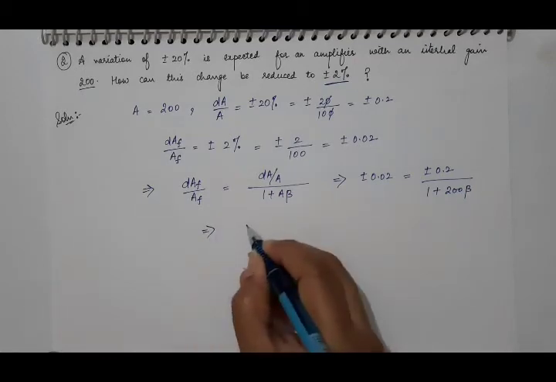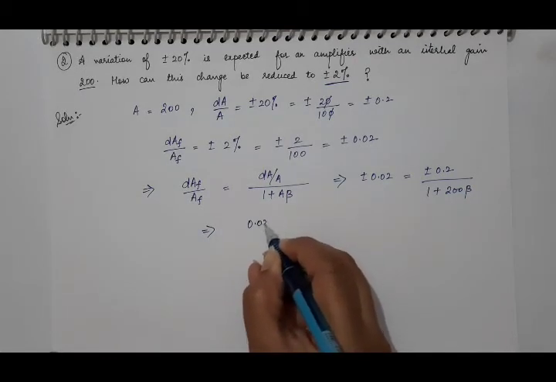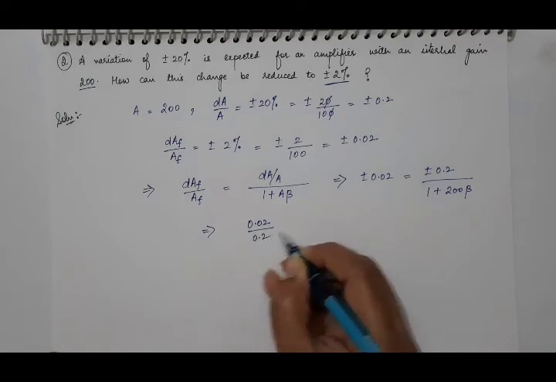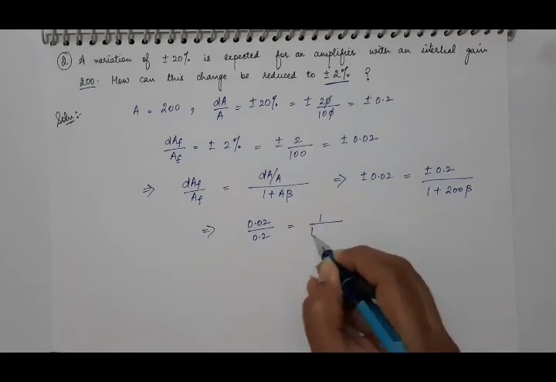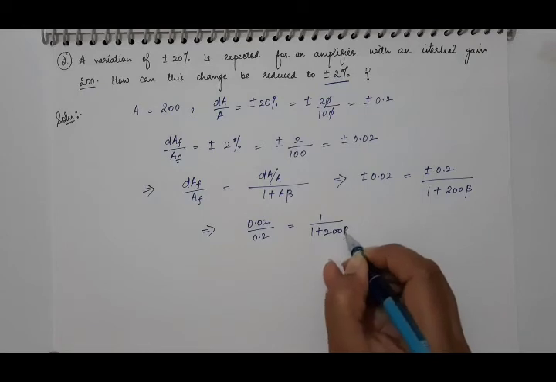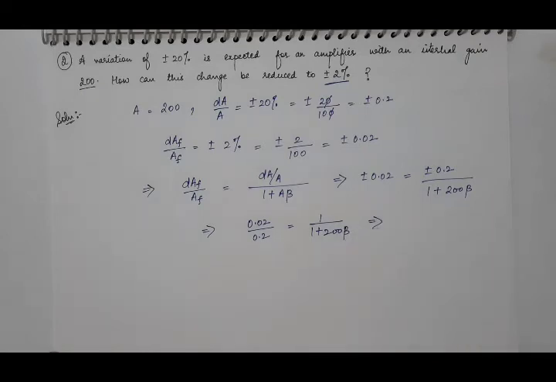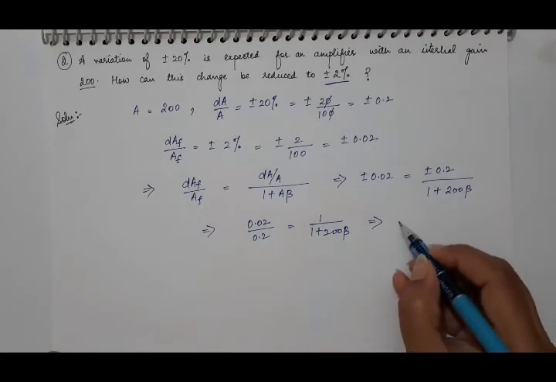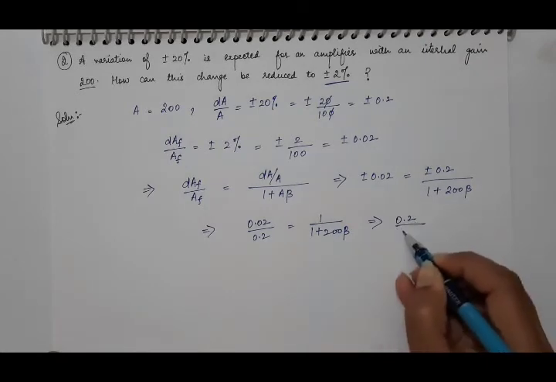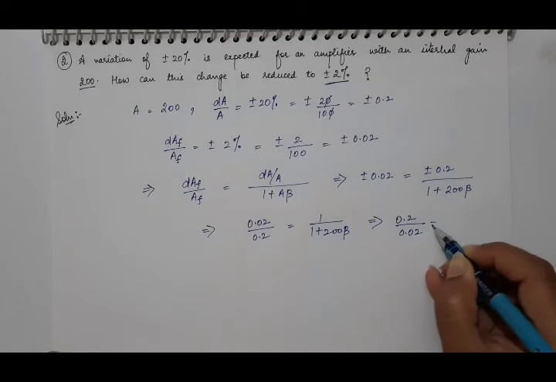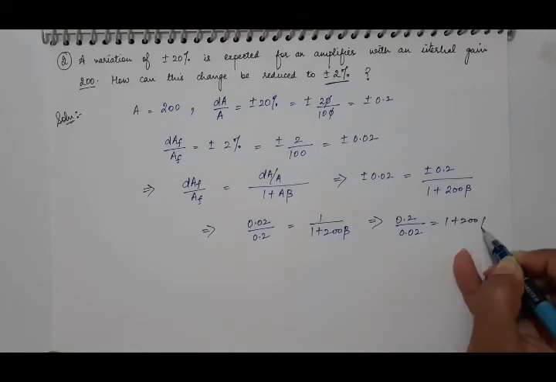So here we have 0.02 divided by 0.2, it is 1 upon 1 plus 200 beta. Now take its reciprocal to move this to the numerator. So take reciprocal on both sides. You will get 0.2 upon 0.02, it is 1 plus 200 beta.